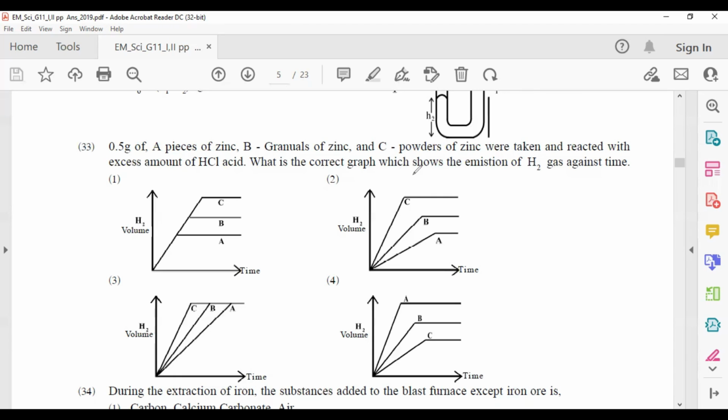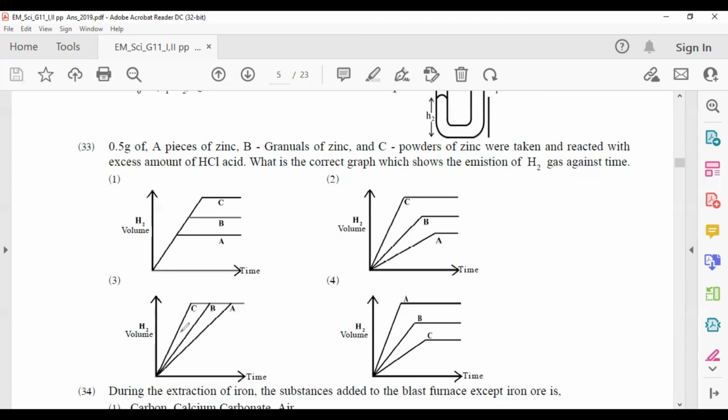If anything is in powdery form, its surface area is very high. They are very small particles. So in the C test tube, we can see H2 gas is emitting very rapidly. First you can observe the hydrogen gas emission from the C test tube.